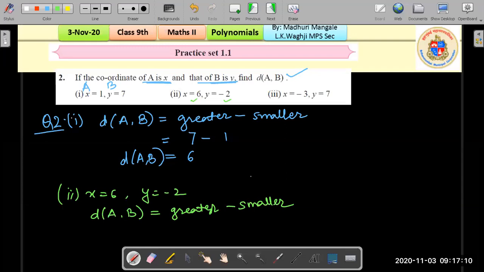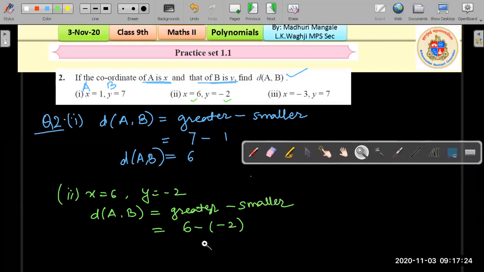Which is the greater among these two, 6 or negative 2? Yes, 6 is greater. So that would be 6 minus, and the smaller one is negative 2, right? Simplifying, we get 6, negative and negative makes it a positive, that would be 8. So distance between the points A comma B is equal to 8.